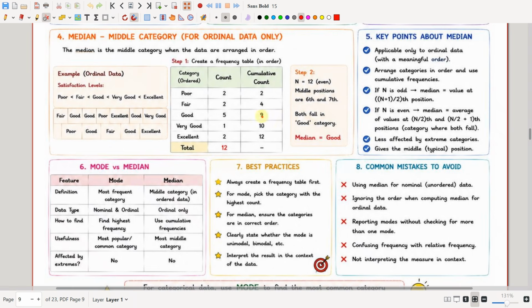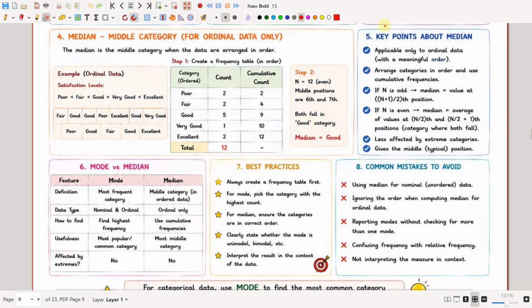The 6th and 7th values fall under this category, so both fall under the same category. So the median is good. Can you understand? We are doing the cumulative count, and see here, the 6th and 7th will fall under this category. So the median is equal to good.